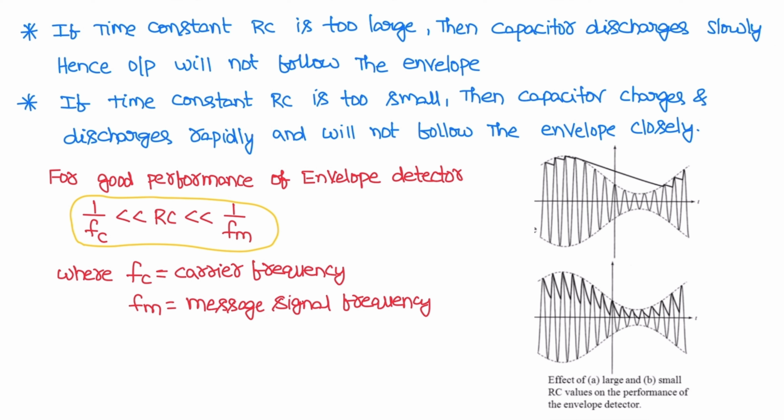If the time constant RC is too high, the capacitor discharges very slowly and it is not following the envelope, so the signal is lost.